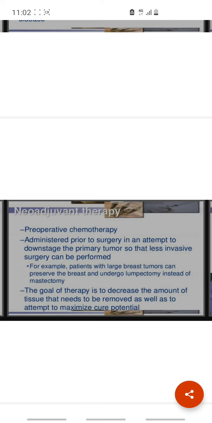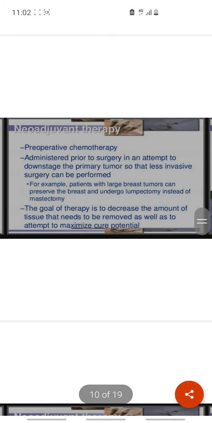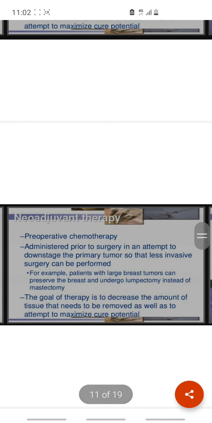Neoadjuvant therapy is preoperative chemotherapy administered prior to surgery in an attempt to downstage the primary tumor so that less invasive surgery can be performed. For example, patients with large breast tumors can preserve the breast and undergo lumpectomy instead of mastectomy. The goal of therapy is to decrease the amount of tissue that needs to be removed as well as to attempt to maximize cure potential.